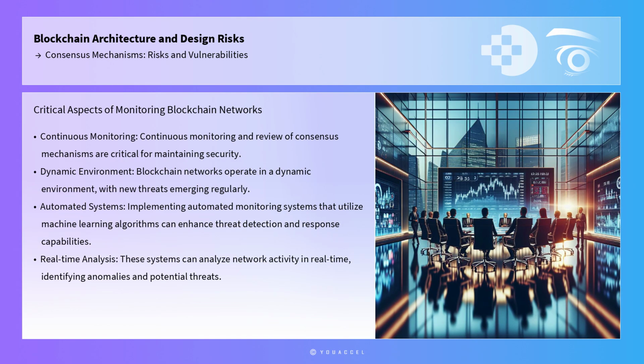Furthermore, continuous monitoring and review of consensus mechanisms are critical. Blockchain networks operate in a dynamic environment with new threats emerging regularly. Implementing automated monitoring systems that utilize machine learning algorithms can enhance threat detection and response capabilities. These systems can analyze network activity in real time, identifying anomalies and potential threats, and allowing for rapid response to mitigate risks.